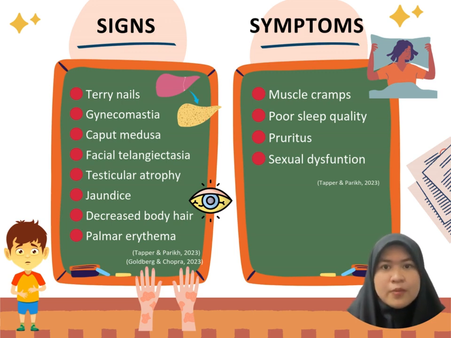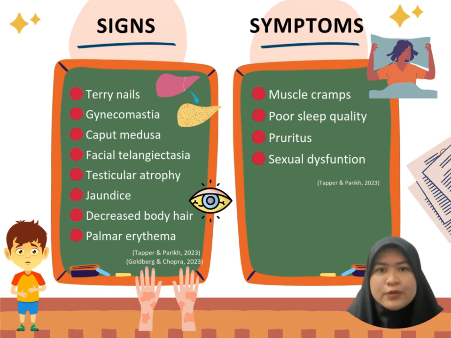In a male patient, hormonal imbalance leads to gynecomastia, which is the enlargement of the breast tissue, testicular atrophy, and the decrease in the body hair. Liver cirrhosis can present with symptoms that impact the patient's quality of life. Muscle cramps are a common complaint, often linked to electrolyte imbalance and the altered metabolism caused by the liver dysfunction.